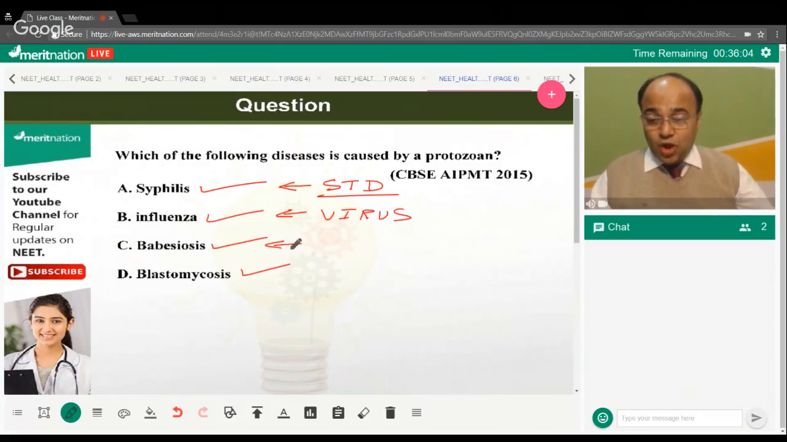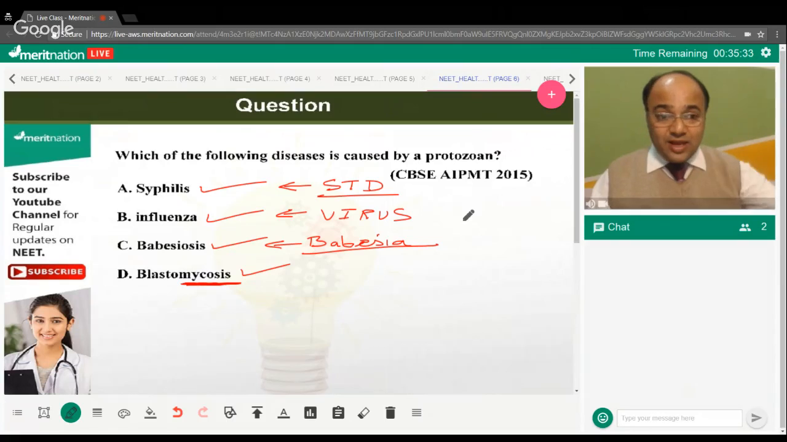Babesiosis is caused by a protozoan, Babesia, right? And it is just a malaria-like disease which spreads with the bite of the tick, right? And blastomycosis, the name itself is giving me a hint. Myco, related to a fungus. So this is a disorder caused by fungus. So it's a fungal disorder. So the correct answer over here is option C.